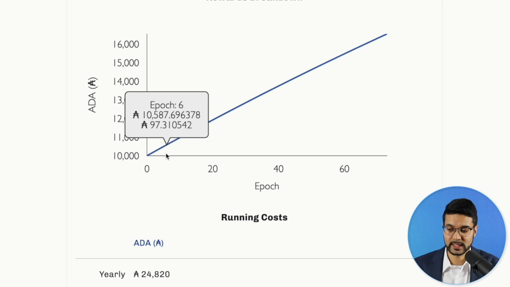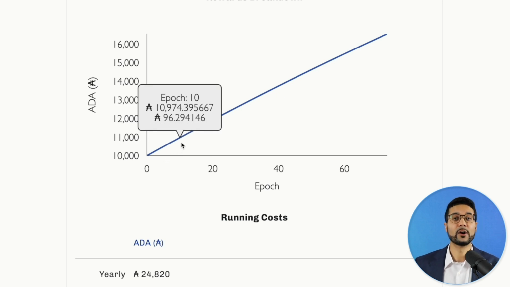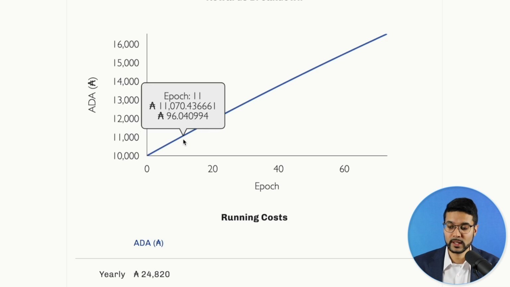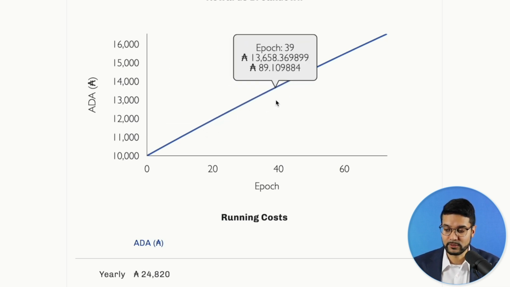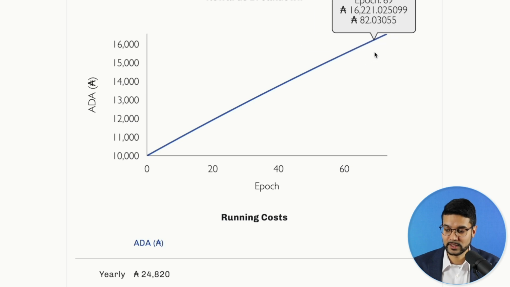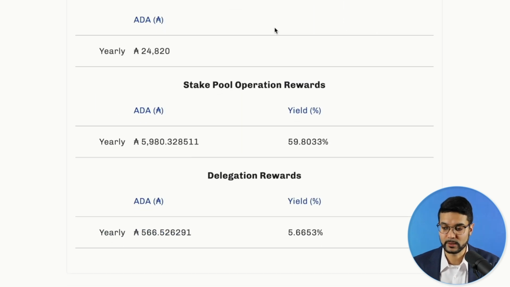On the chart, we see this is the amount which we would earn on our pledged ADA. So we had initially pledged 10,000 ADA to our own stake pool. This 95, 96 ADA, that is all being paid because of our pledged ADA. And below the chart, we can see we've got the running costs, the stake pool operation rewards, and the delegation rewards. So the running costs are going to reflect on that